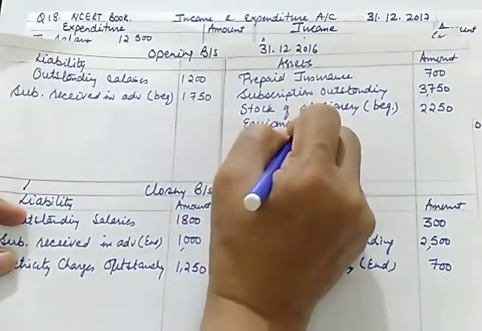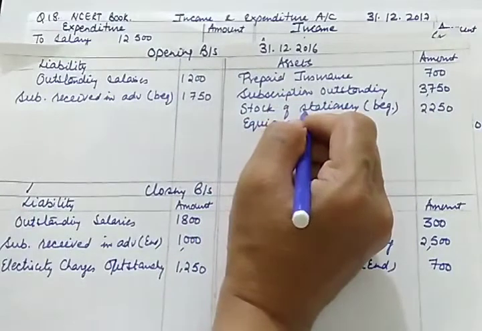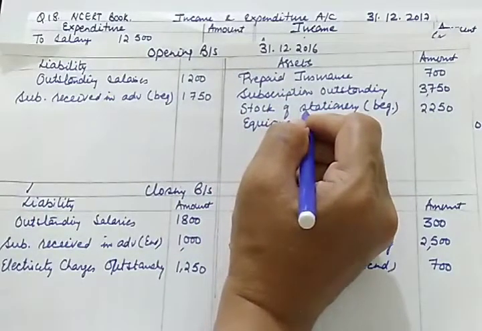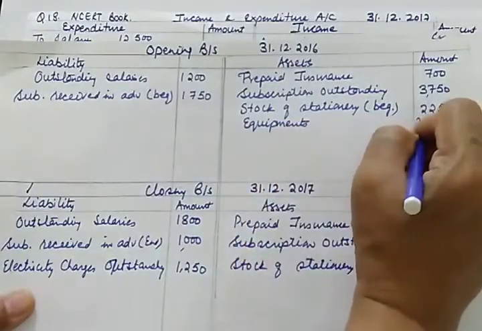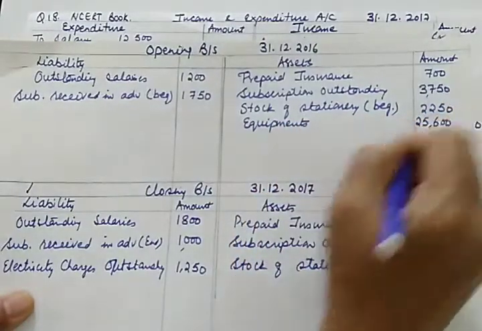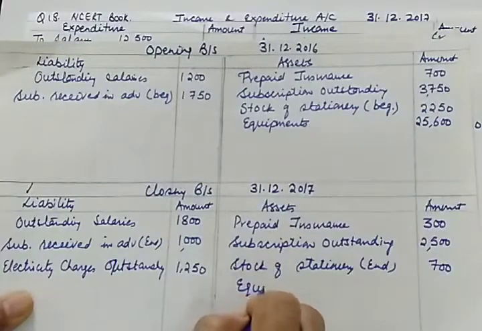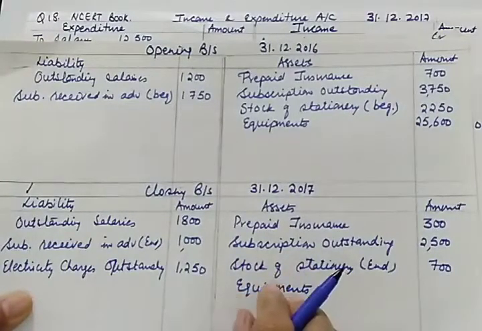Opening balance of equipment is 25,600, and closing balance of equipment is 50,200.